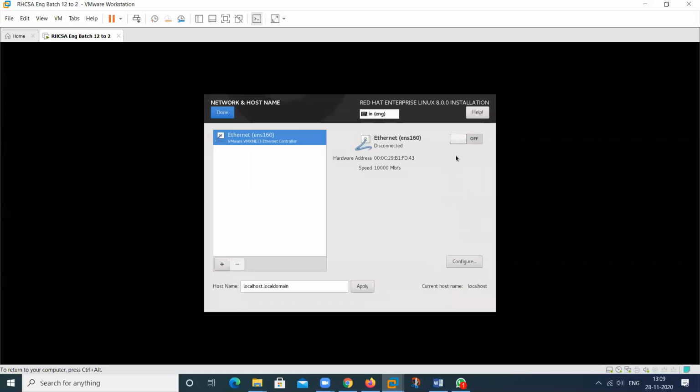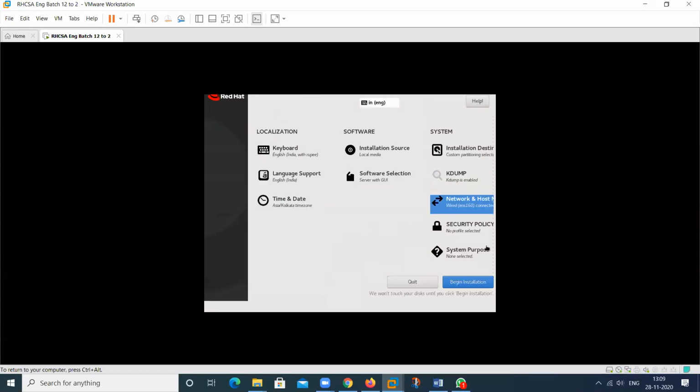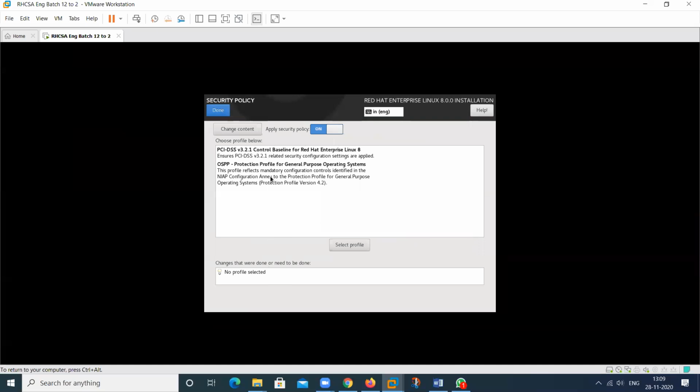And you can also enable your network card. So enable this, and it will obtain the IP address from the DHCP server. If you want to disable this, you can enable it after the installation. It's your choice. If you want to assign the host name here, you can give the host name. So I will enable the network card, not change this one, then done. There is no need to change this one.